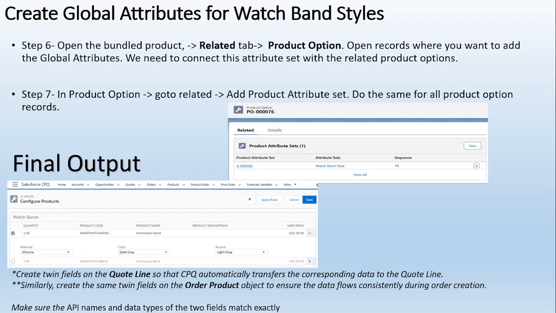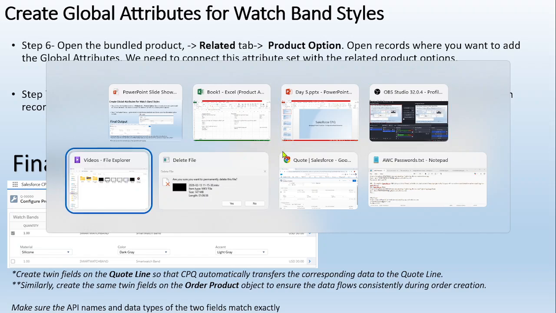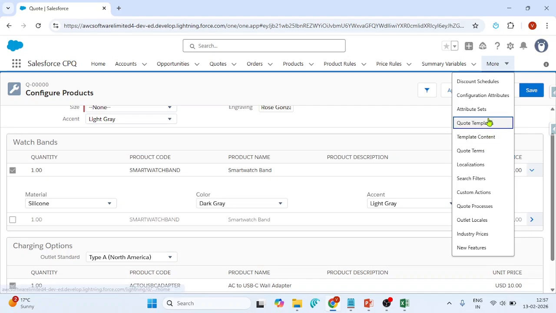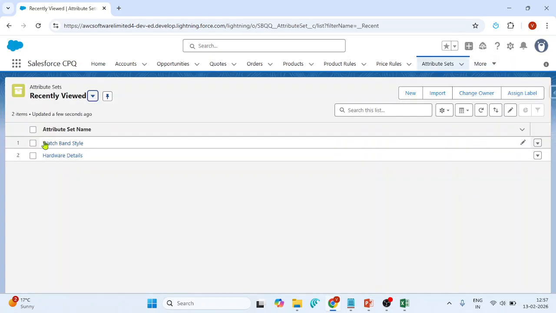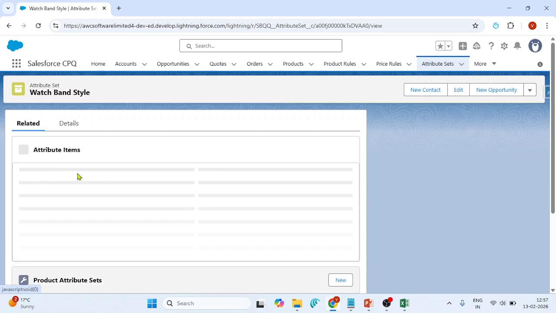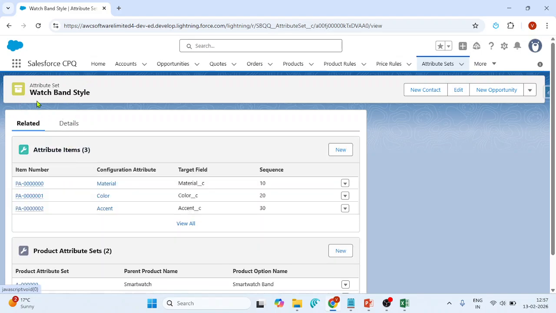Clear? So if I show you on the screen, give me a moment. This is the attribute set I have created, watch band style, nothing, just a name. If I go to the related, I have added the three items. It means this is a playlist and I've added the tracks here. And now I need to share it with my friends. Correct? And who are my friends here? The product options. Let me go to the product option.